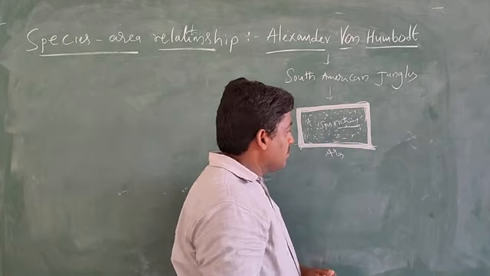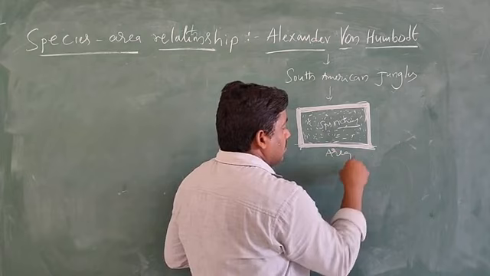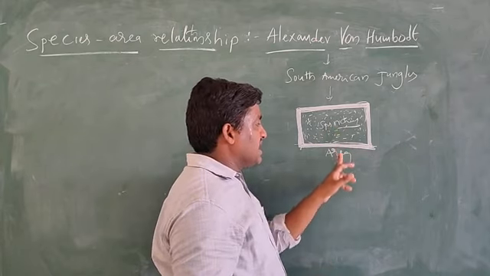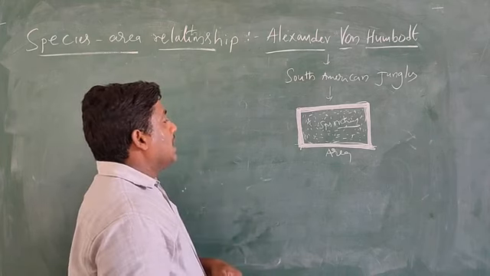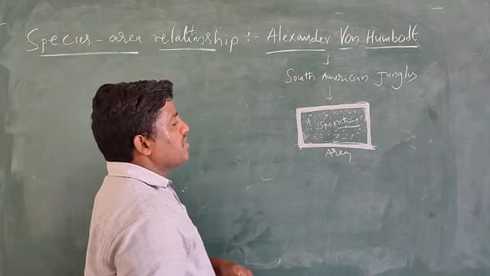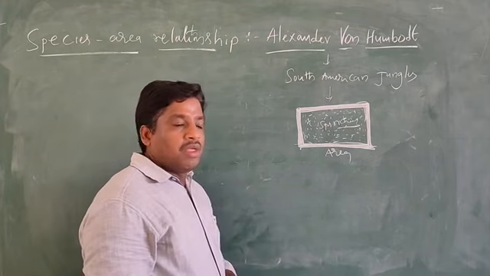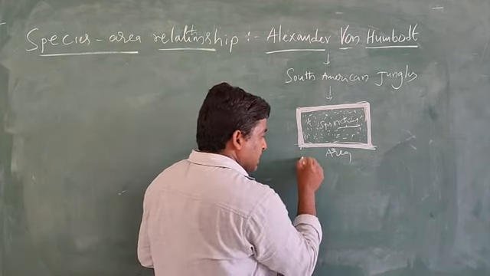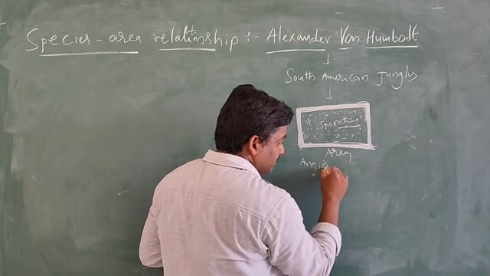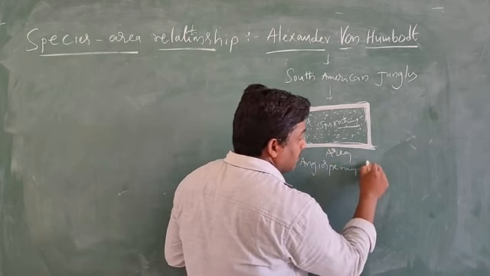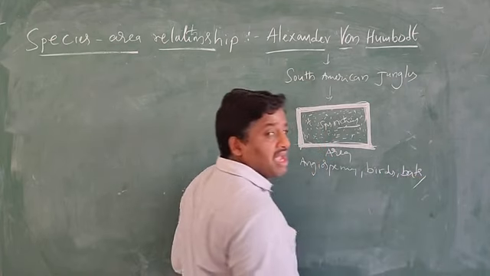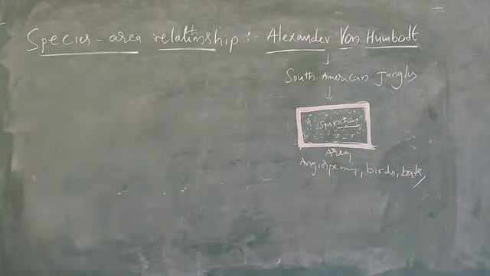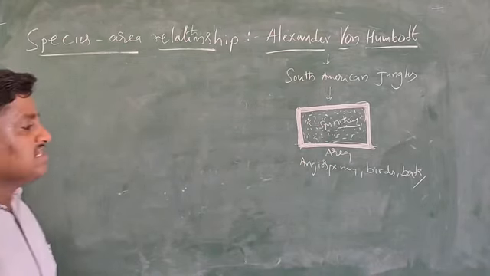How is the relationship between species richness and area present? You can see it in the angiosperms, and also birds and also bats, and other organisms that are present.